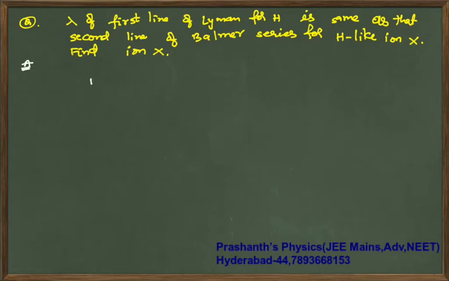First line of Lyman series means 1 by lambda is what? For Lyman series the first line is from 2 to 1, so it is R times Z square times 1 by 1 square minus 1 by 2 square. This is the Lyman series.